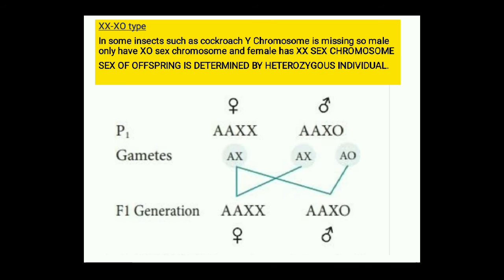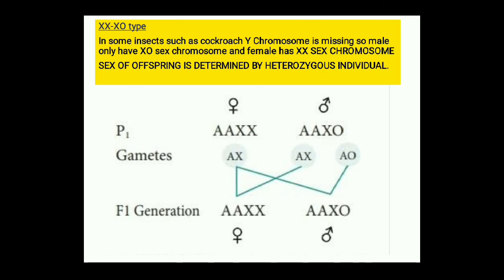In this figure, AA means autosome. If you don't write this AA, then also it's okay. Focus on XX and XO. You just skip this AA, that is indicating autosomes.